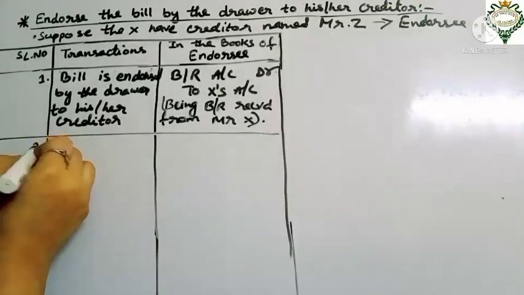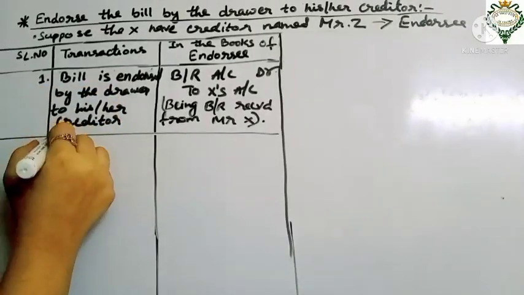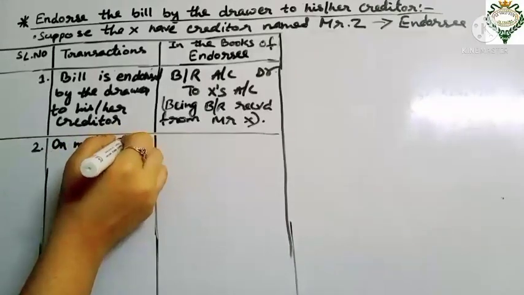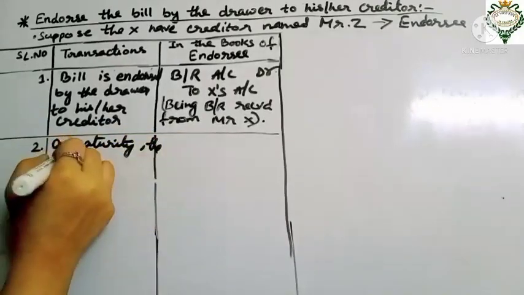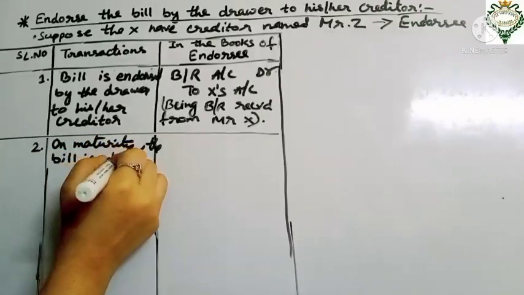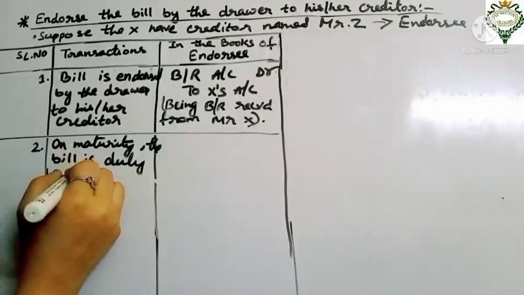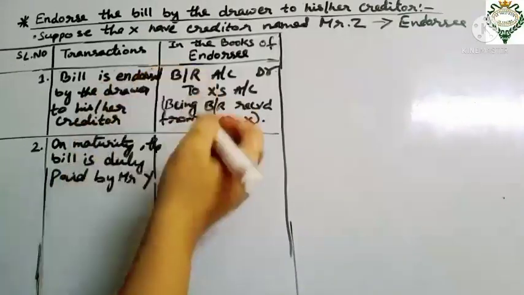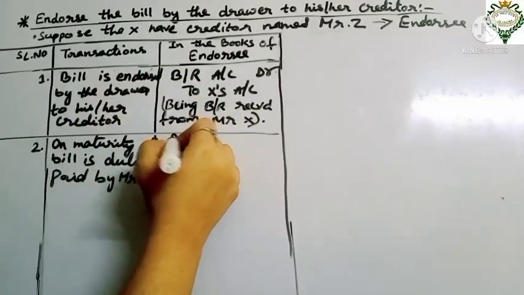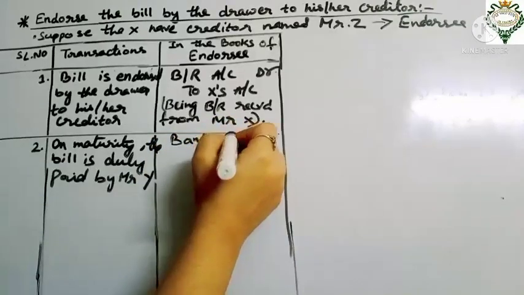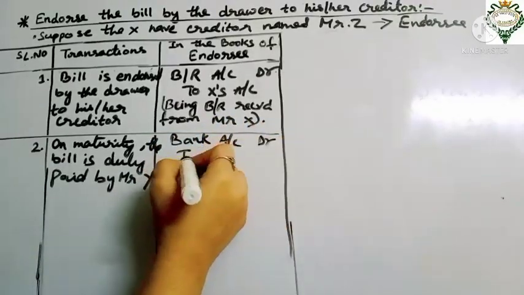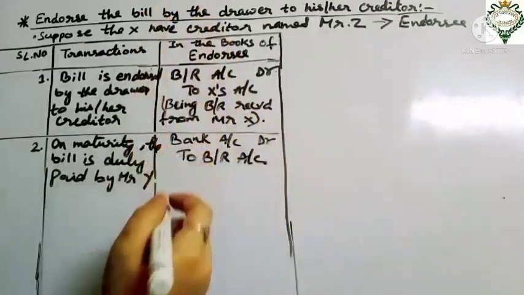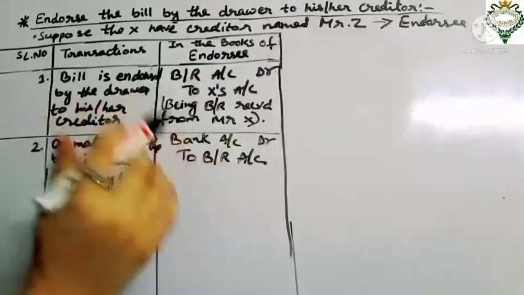Next, same transaction, that on maturity the bill is duly paid by Mr. Y, and for this the entry will be bank account debit to BR account. So in the books of the endorsee we have to put the same entries.